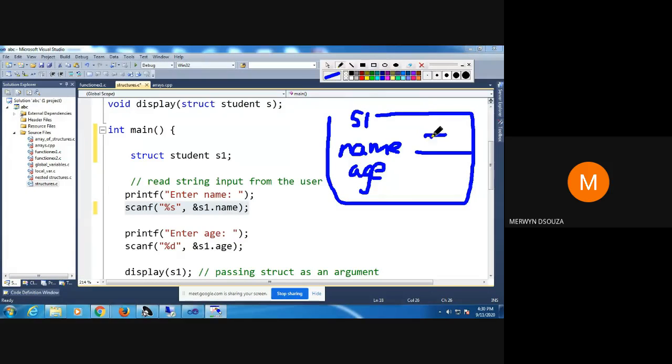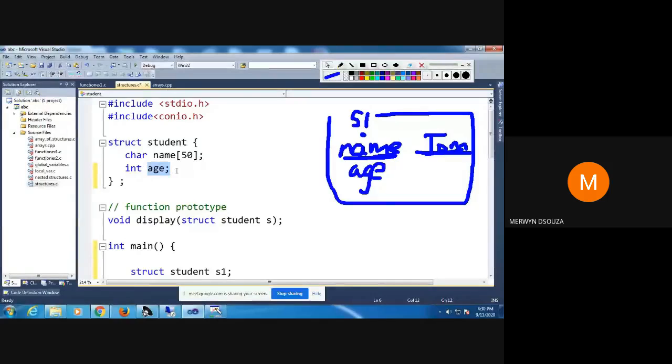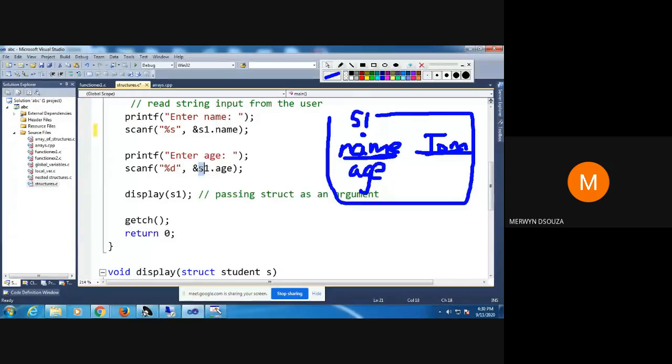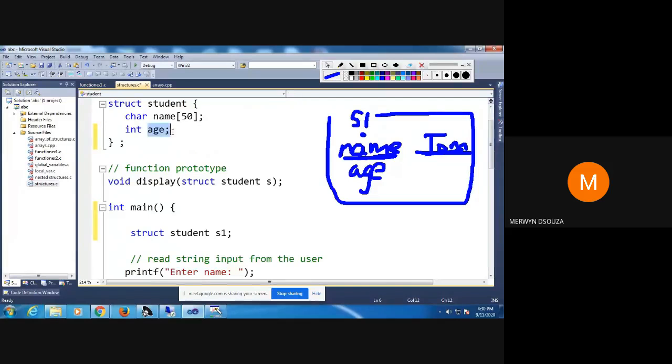It will get stored here, whatever name you enter. Suppose you enter Tom, that name will get stored here. You will access this Tom by using S1 dot name. Otherwise you cannot access it. You get an error. If I remove this, I'll show you. If I remove this, you get an error. So you have to put variable name dot the member name. Same way for age. Age is also a member. So if I want to access it, I will say variable name dot member. The member's name is age.